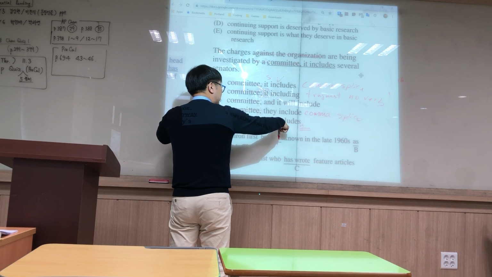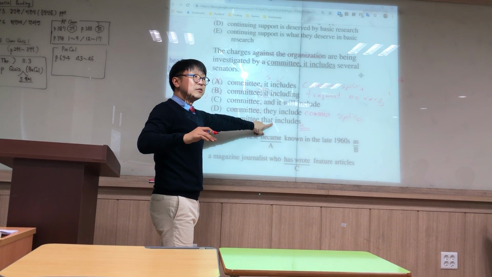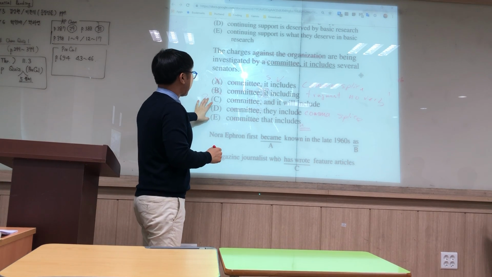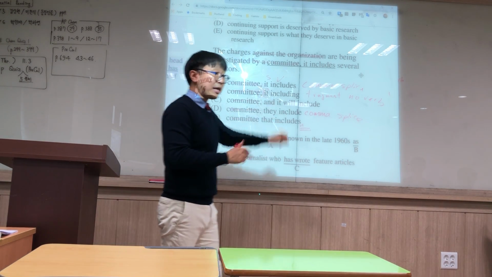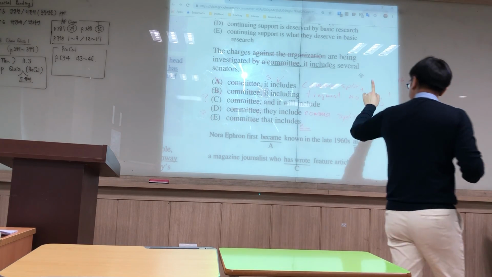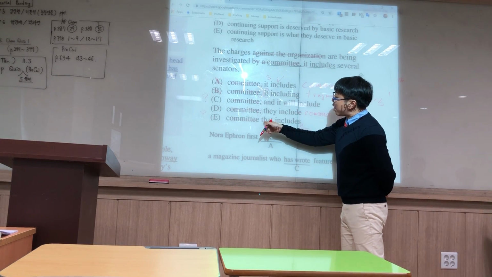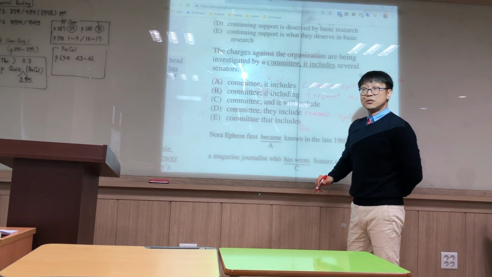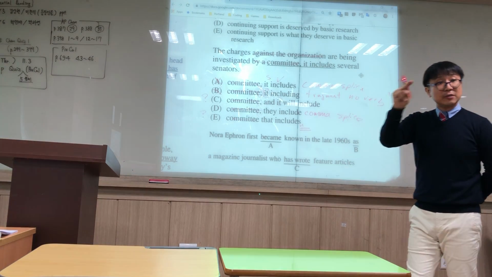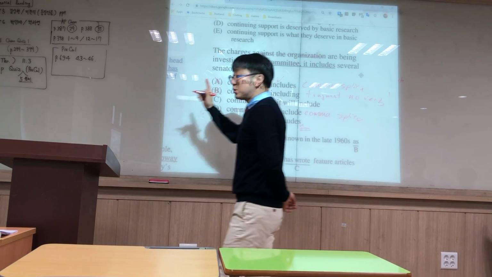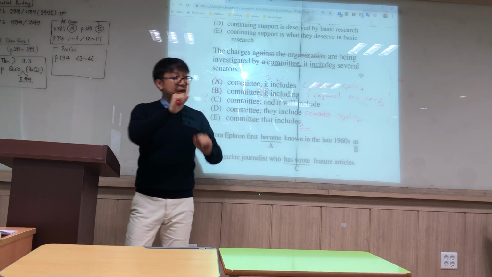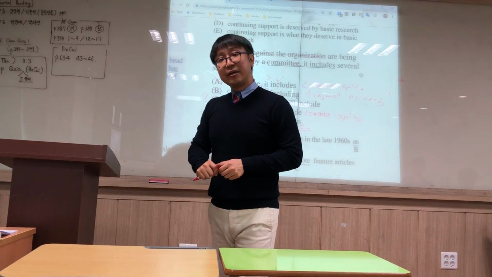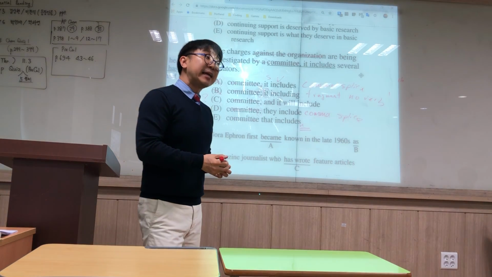Committee, that includes. Is this an independent clause here? No, it's now a modifier. So we're left with just C and E, okay? And let's take a look at which is the better choice. But first, the big difference is that not only is it a modifier, we also have this pronoun, it, right? And if we have a third person pronoun and it here, is it being used just for an expression? Because remember, it can be used as, it is hot outside. Is that a representative it or is it an expressive it?